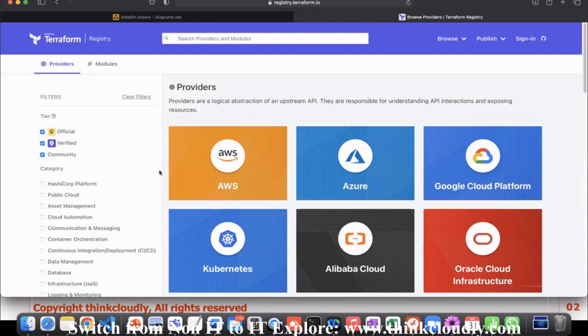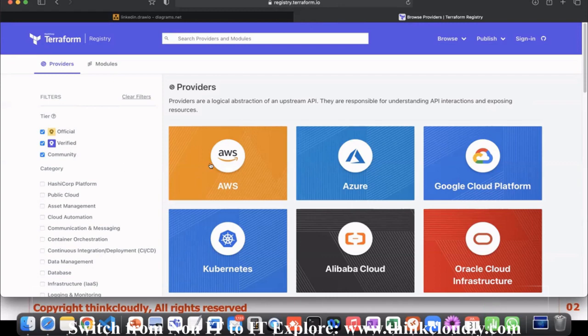So there's a difference between them. Official means providers released by Terraform. Verified means that I wanted to publish it so that people can use it, and Terraform approved my provider. And community means that Terraform did not approve my provider, but still people can use it because it is coming from the community. So these are the three types of providers you need to remember from your interview perspective.